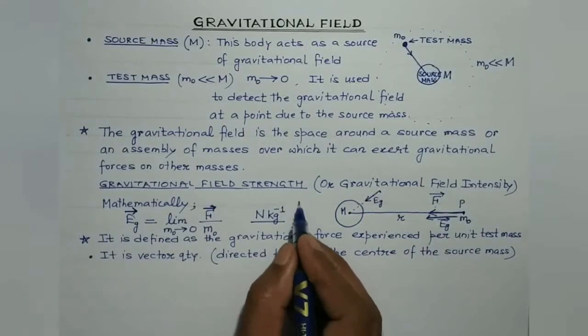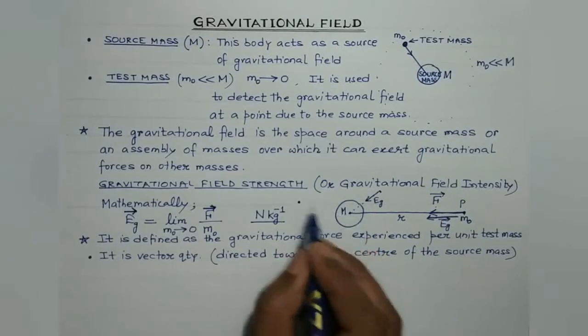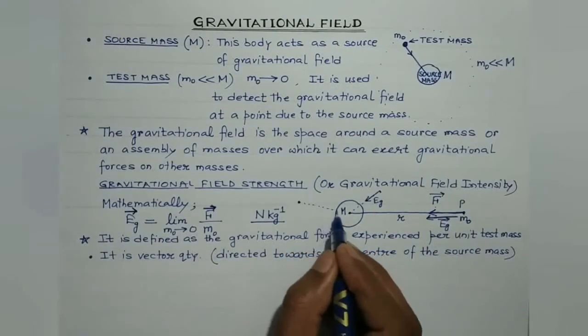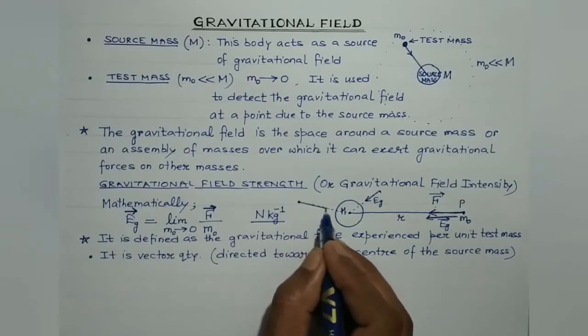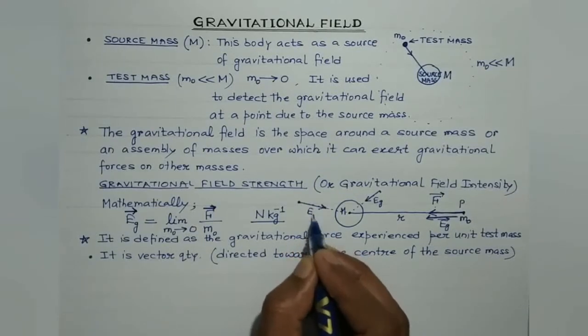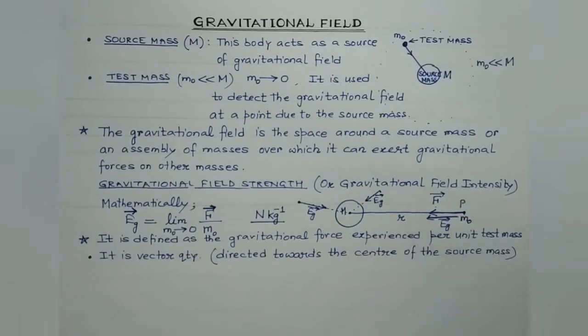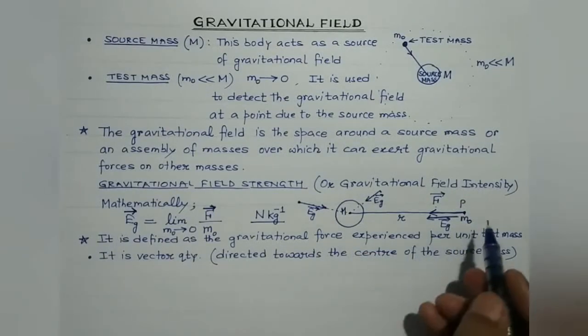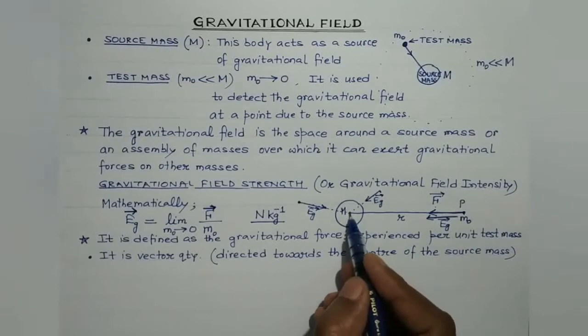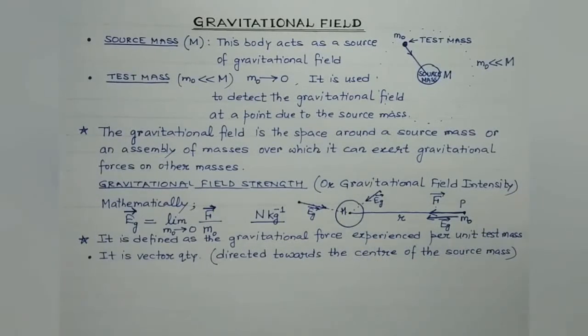At this point the gravitational field due to the source mass would be along the line towards the center of the source mass. It would have been directed along this direction. So gravitational field is a vector quantity and it is always directed along the line towards the center of the source mass. So that's its direction,